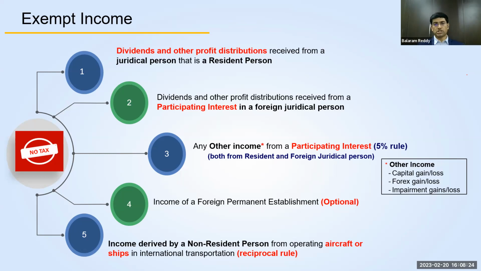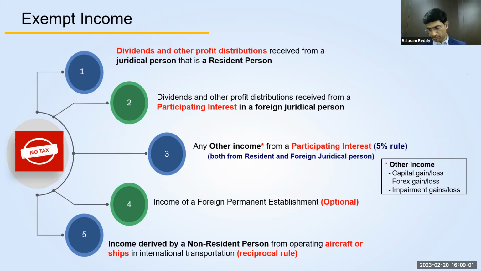Income of a foreign permanent establishment, we discussed in the previous slides. For a foreign permanent establishment that they own, they can elect whether they want to be subject to tax in full. That means you have a branch outside UAE, and outside UAE they are conducting business in full. That will be considered a foreign permanent establishment for the UAE company. As I mentioned, you can either elect to be subject to tax in full, or you can elect to be exempted.